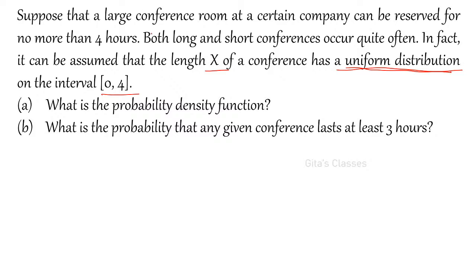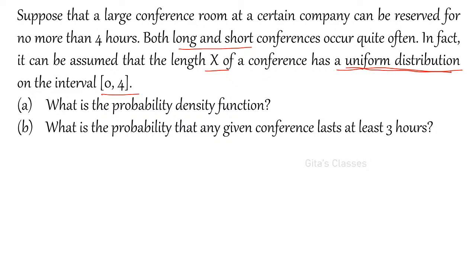Okay. So once again, read the question clearly and try to understand it clearly. Suppose that a large conference room at a certain company can be reserved for no more than 4 hours. That is the maximum. You can book the conference room only for a maximum of 4 hours. Okay. So both long and short conferences: it may be for 1 hour, it may be for half an hour, it may be for 2 hours, 3 hours, 4 hours, maximum 4 hours only.